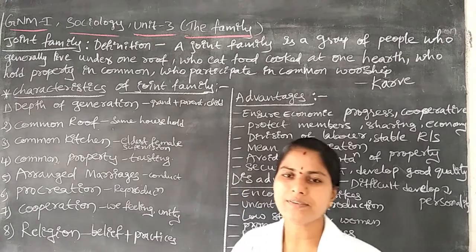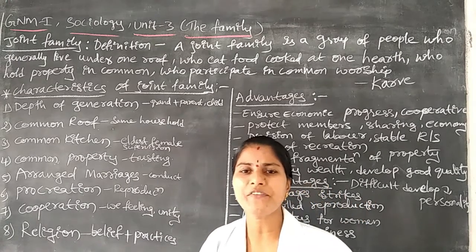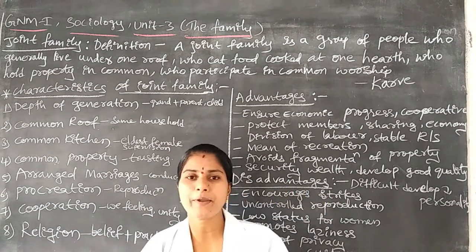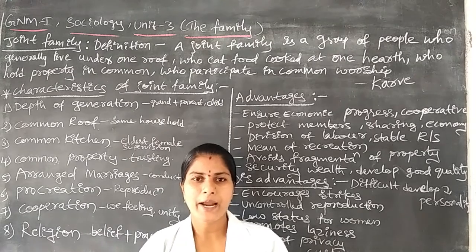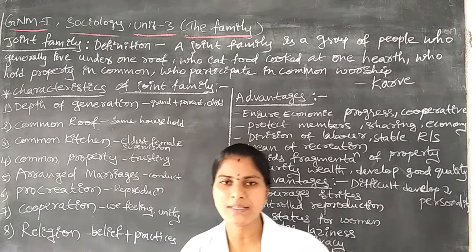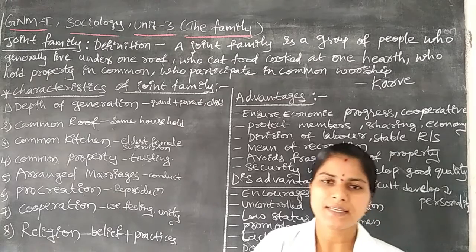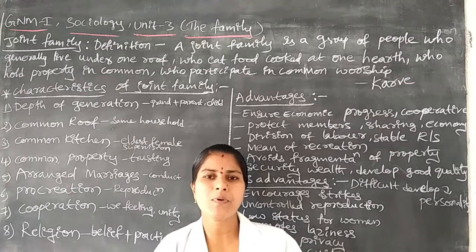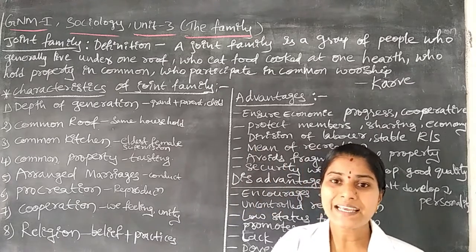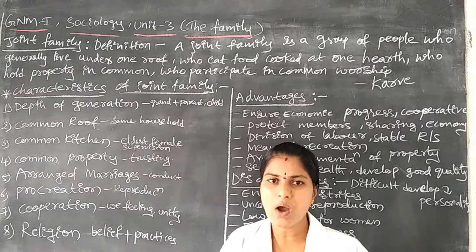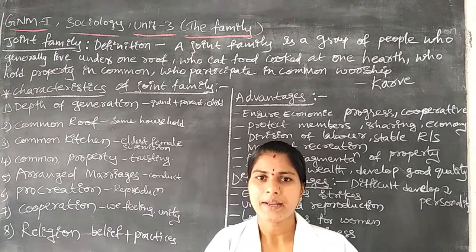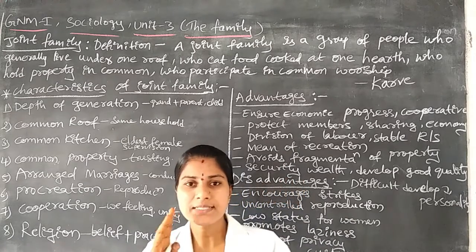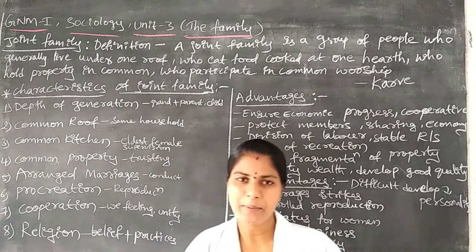The common roof is the second characteristic of the joint family. Here the common roof means the 3 generations of people, grandparents like grandmother and grandfather, parents, mother and father, children, son and daughter, and grandchildren, living together under the single roof. In a particular house only a single roof is there, and 3 generations live together. This is the second characteristic of joint family.